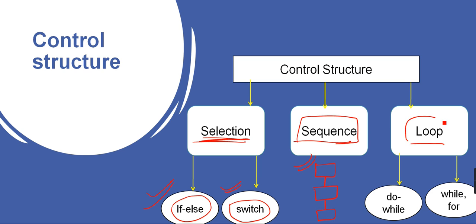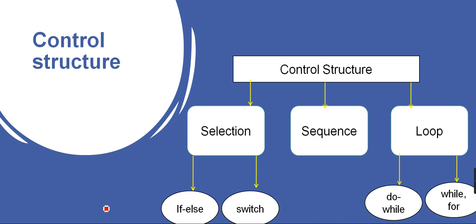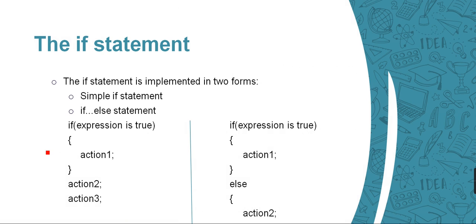In loop, we are going to learn do while loop and for loop. We already saw a basic example of the for loop, but we will learn more about it. Now come to the if statement. The syntax is very simple. We just write if, and in brackets we provide some condition.